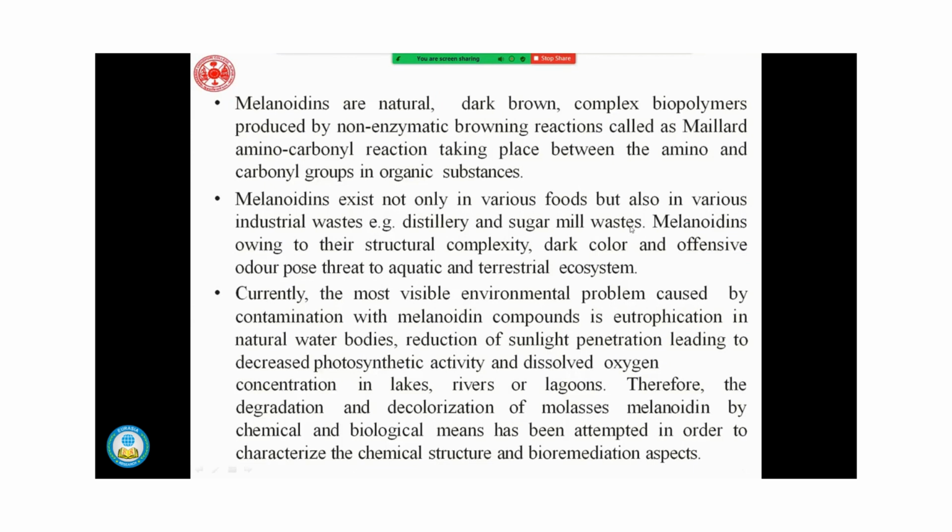Now, what is melanoidin? These are dark brown complex biopolymers which exist not only in various foods but also in various industrial wastes, actually the distillery and sugar mill waste, which is the point of concern. Currently, the most visible environmental problems caused by contamination with melanoidin are eutrophication in natural water bodies, reduced sunlight penetration, decreased photosynthetic activity, and reduced dissolved oxygen concentration in lakes, etc. So there are so many problems caused by this spent wash.